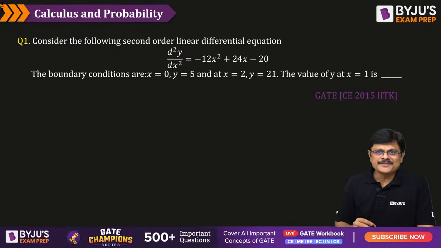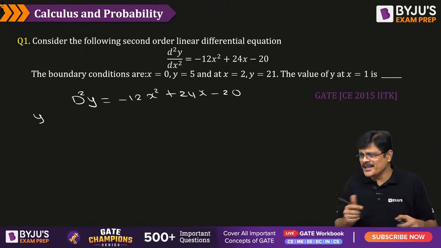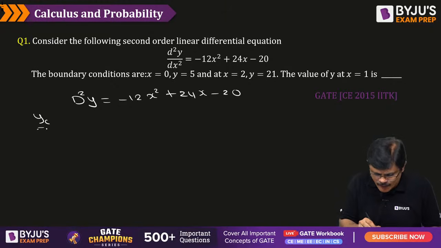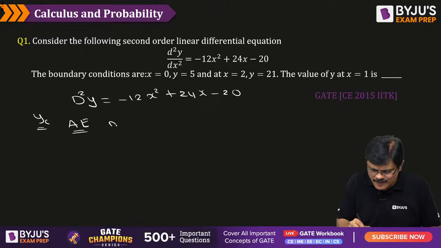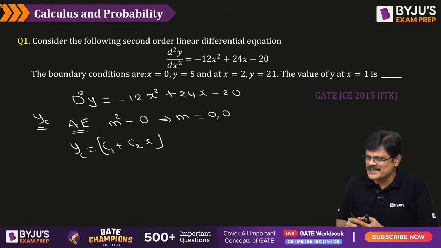D square is equal to something. Again, write down the operator form for this, that is D square into y is equal to minus 12x square plus 24x minus 20. First, because it is a non-homogeneous linear differential equation, for complementary function we write the auxiliary equation. What is the auxiliary equation for this problem, sir? m square is equal to 0, that is, m values are 0, 0. Once you have m values, you can write the complementary function, which is (c1 plus c2x) into e power 0x. e power 0x is 1, so it is simply c1 plus c2x, my dear friends.